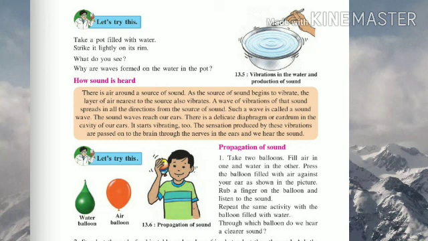There is a delicate diaphragm or eardrum in the cavity of our ears. It starts vibrating too. The sensation produced by these vibrations is passed on to the brain through the nerves in the ears and we hear the sound.